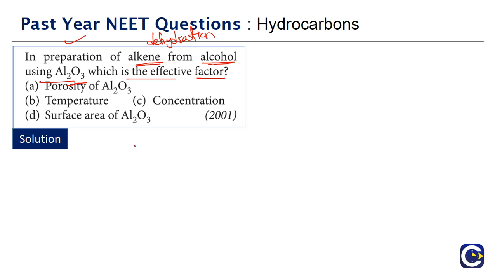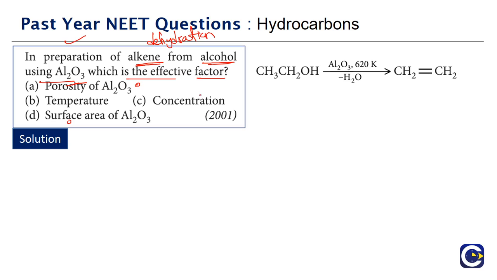If you look at the options, they're talking about porosity of Al2O3, temperature, concentration, surface area. Generally whenever we look at any catalytic reaction, the surface area part will be important. Higher surface area of the catalyst means that will be able to enhance the rate of the reaction. So whether it is porosity, more porous means what? More surface area will be available. Again, option D is also talking about the same thing. So higher surface area will generally increase the rate of the reaction.